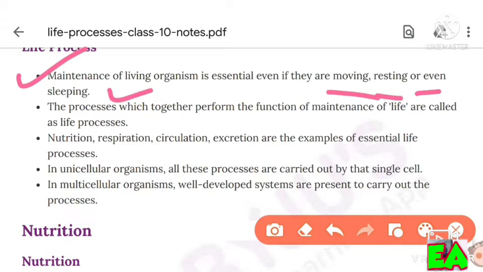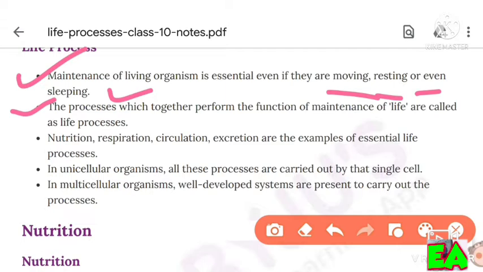The processes which together perform the function of maintenance of life are called life processes. Nutrition, respiration, circulation, excretion are the examples of essential life processes.